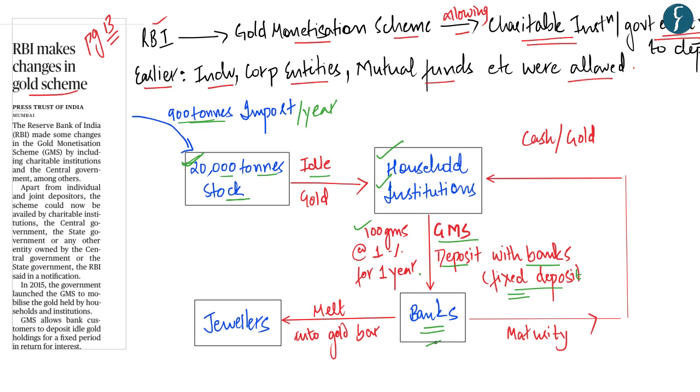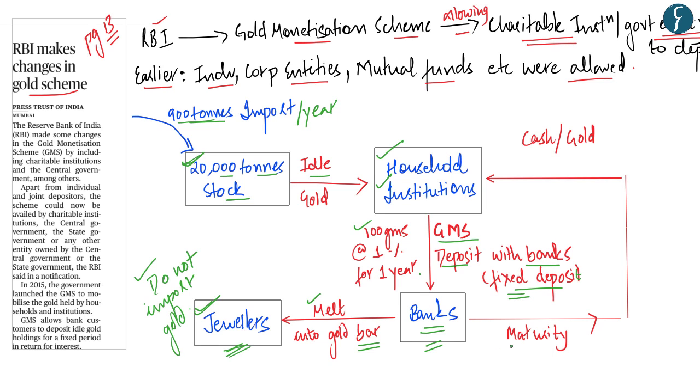Now, when the bank gets this gold, the bank can melt this gold into a gold bar and then give it to the jewelers who can use this gold to produce jewelry and hence do not have to import extra gold from the outside. So the first benefit is that the idle gold which is lying with the household and the institutions can be used by the banks and further by the jewelers who can convert it into jewelry, thereby reducing the reliance on import.